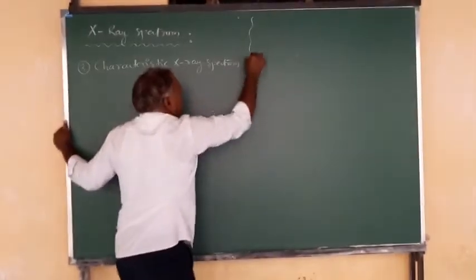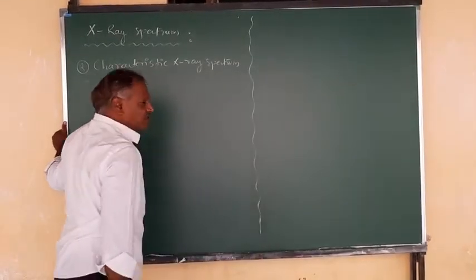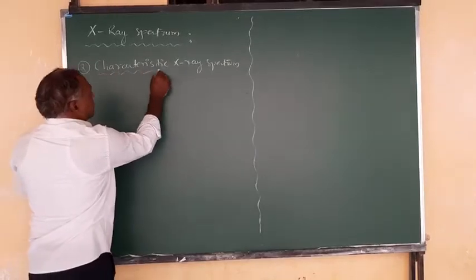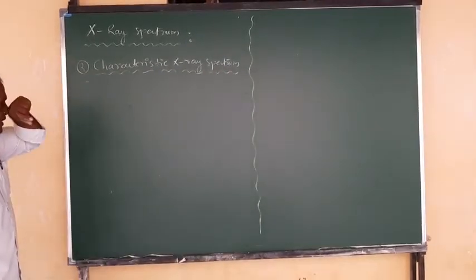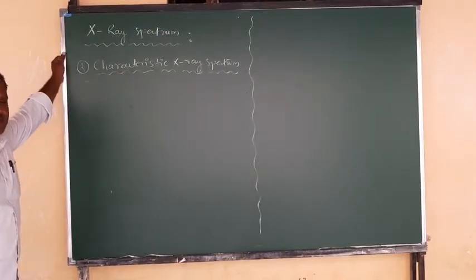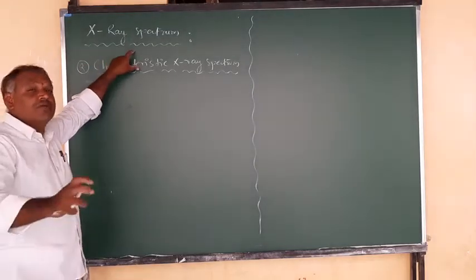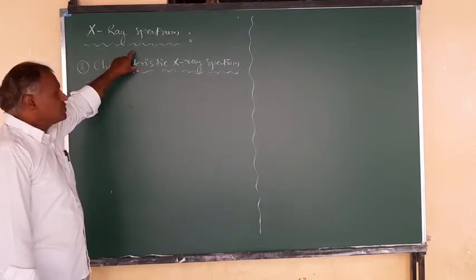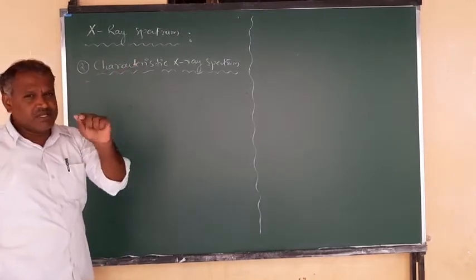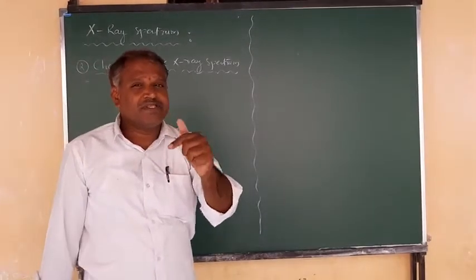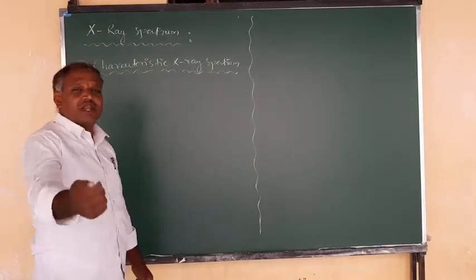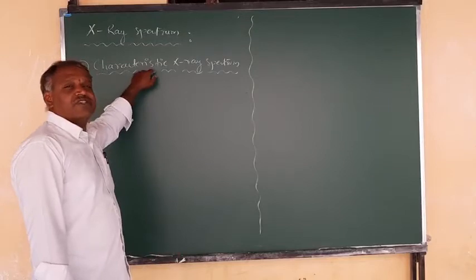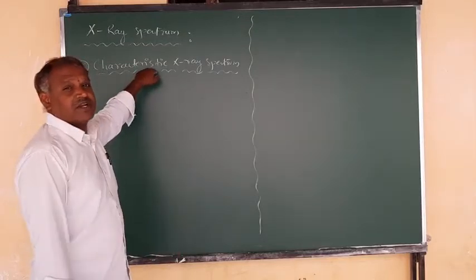So what is the characteristic X-ray spectrum and how is it different from the continuous X-ray spectrum? In the characteristic X-ray spectrum, it is a line spectrum along with the continuous spectrum. This characteristic X-ray spectrum is a special property. It depends upon the characteristic property of the target material. If you change the target material, the line spectrum of the characteristic X-ray spectrum also changes.